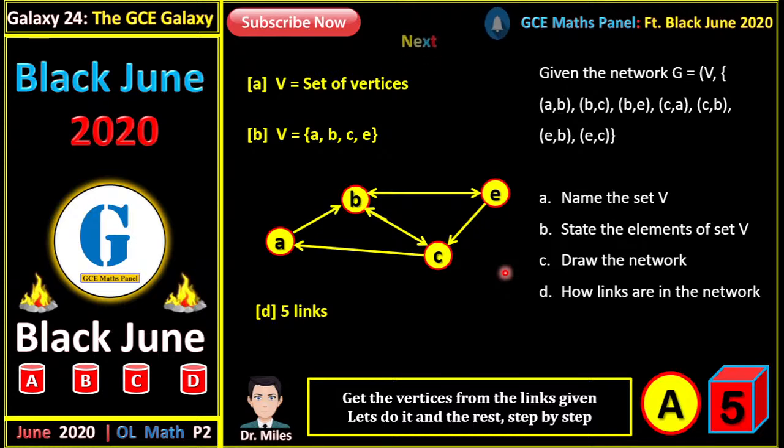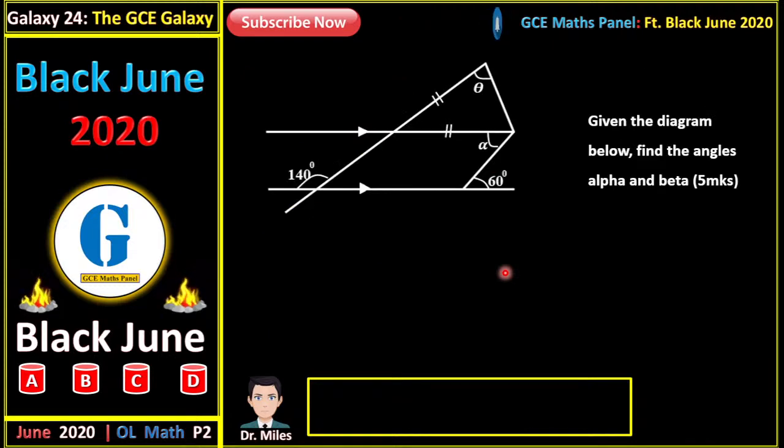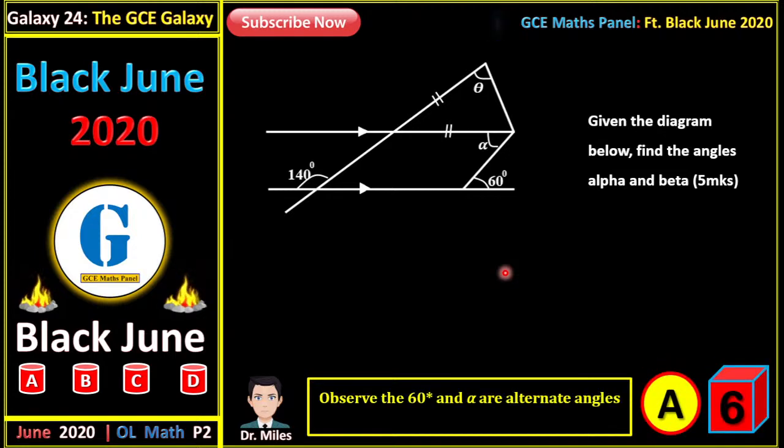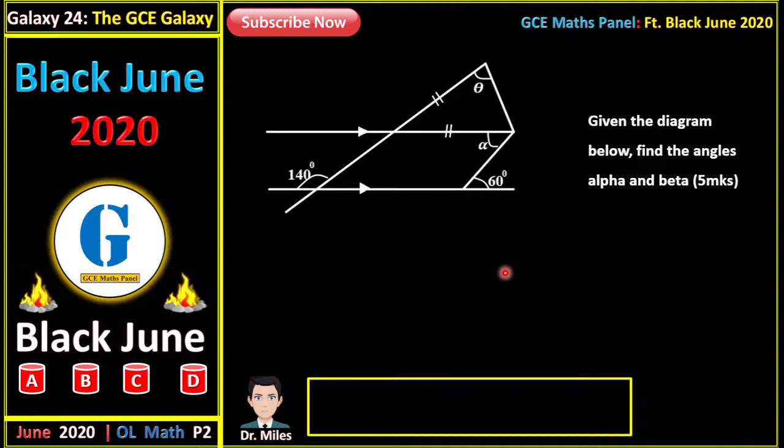Okay, question number 6. Question number 6 reads, given the diagram below, find the angles alpha and beta, or alpha and theta.